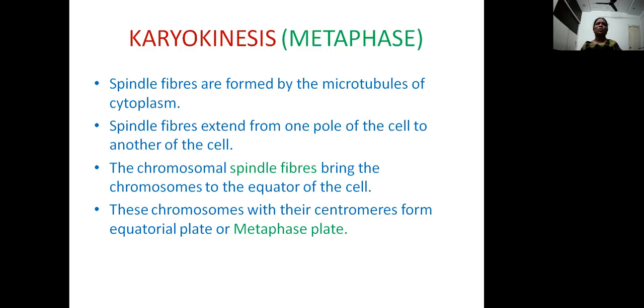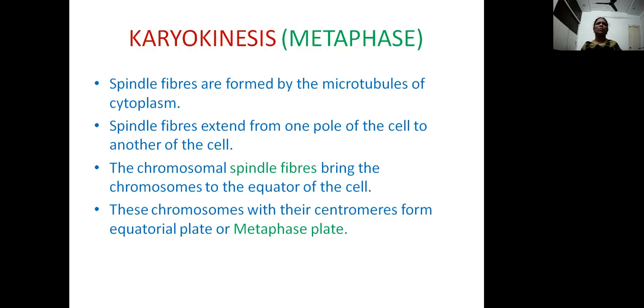In plant cells, the microtubules which are present in the cytoplasm form into spindle fibers which extend from one pole to another pole of the cell. These spindle fibers may be of three types.